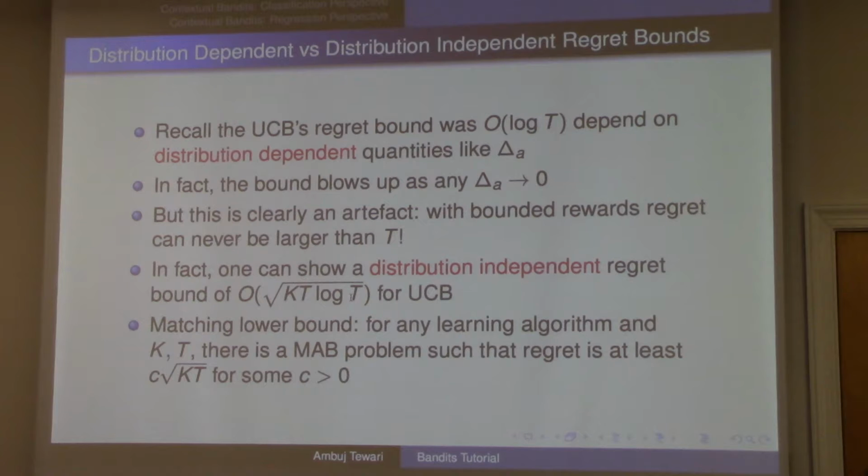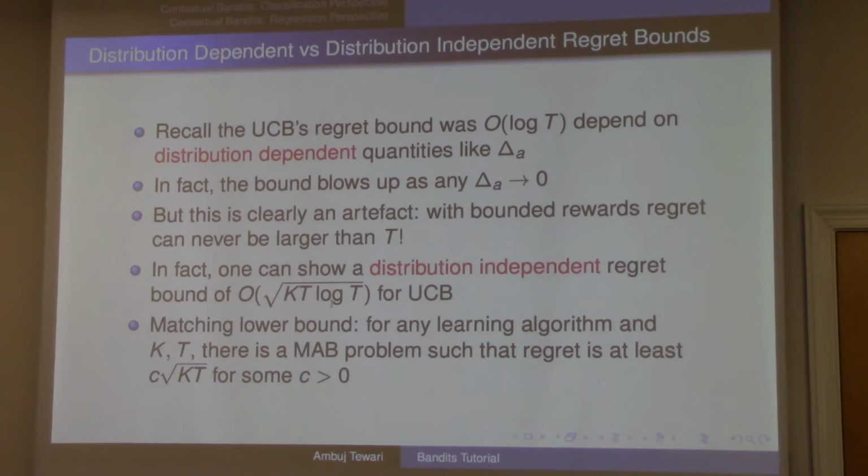What you can show is for UCB, not only does it satisfy this 8 log t divided by gap type of bound, it also satisfies a square root kt upper bound on its regret for any distribution with bounded support. You don't have to worry about the gap or anything, right? So this bound in the literature is often called a distribution independent regret bound, and the other ones that depend on distribution specific quantities are called distribution dependent bounds.